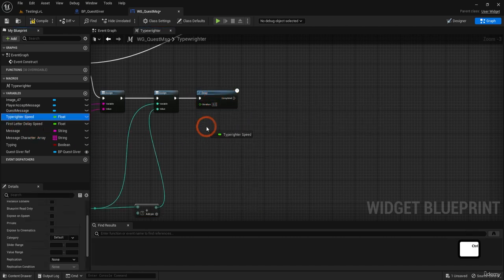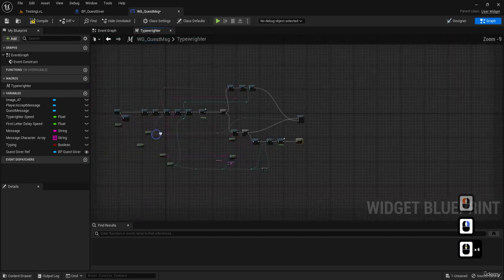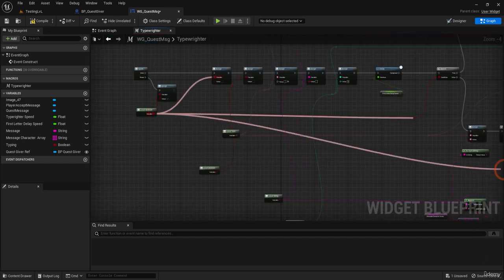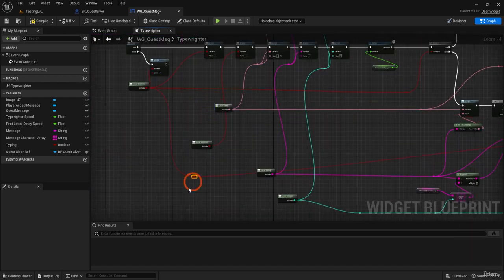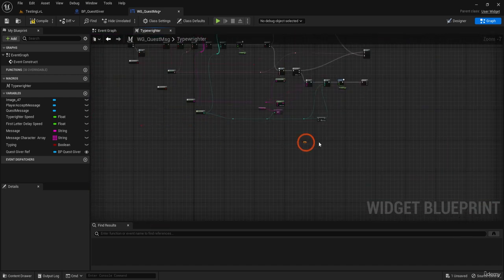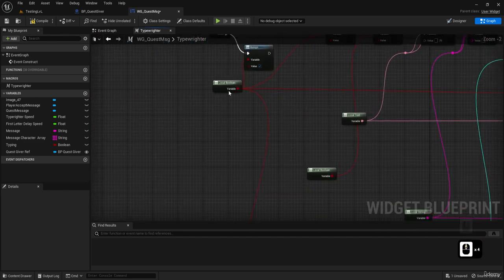So I'm gonna get typewriter speed, gonna connect it here, and then I'm gonna ask, since there is a time delay thing, have we break? Yeah, so this comes from way over here.